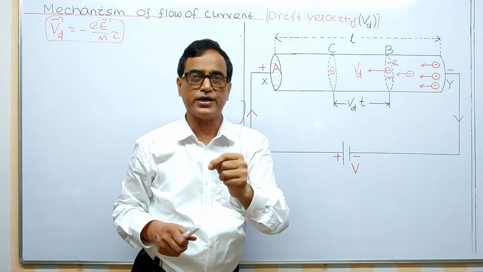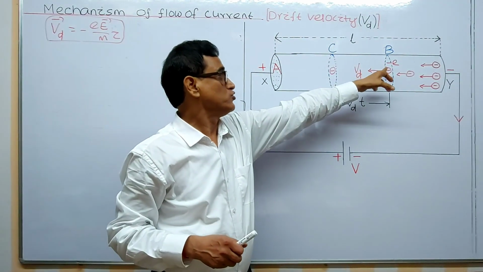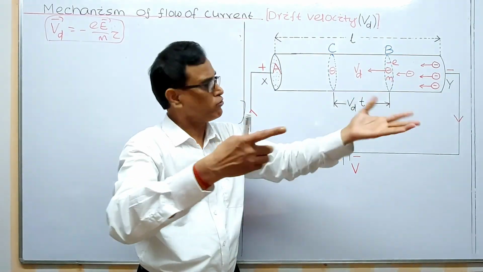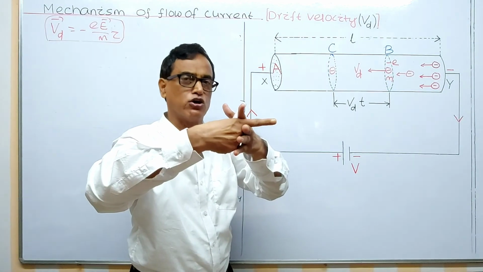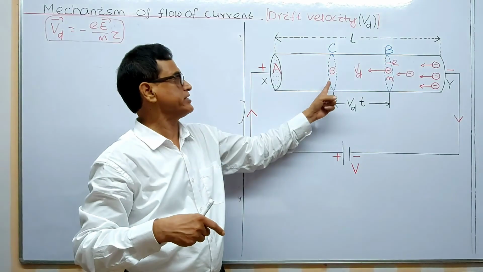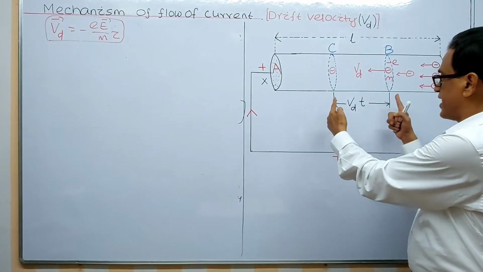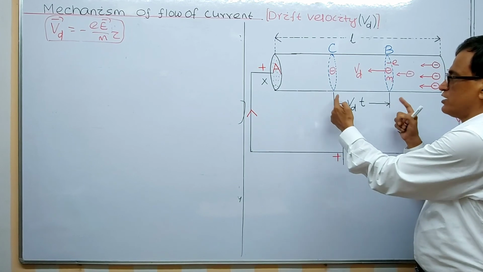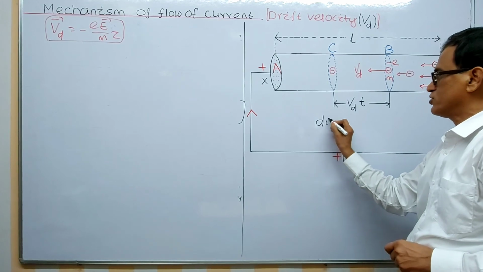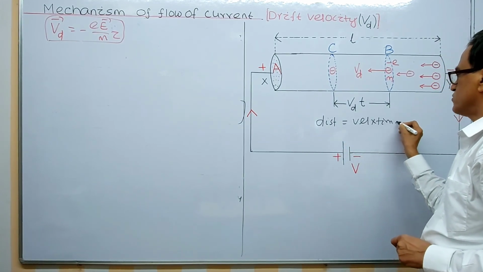in time t. That means the electron entering at B, in t seconds, reaches some distance. Let it reach this section C. That's why the length of this conductor must be velocity into time, because I think you know the very common formula: distance is equal to velocity into time.